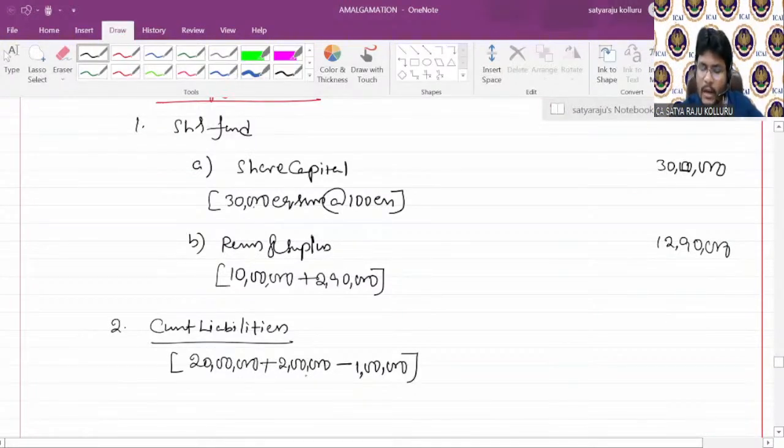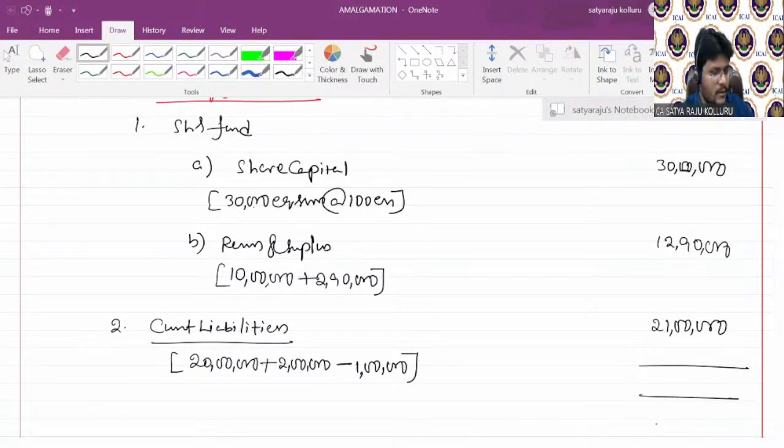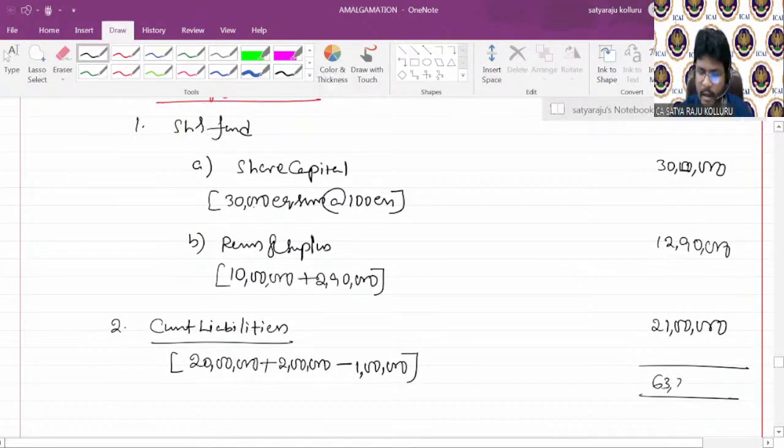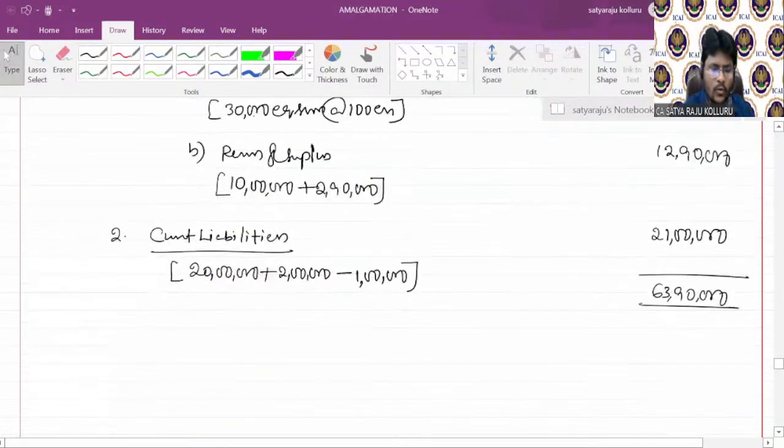Then you are getting a total of 21 lakhs. Like that, you need to present in the notes to accounts. What is the total here, guys? Can you please tell me? 30 plus 21, 51 lakh, plus 12 lakh 90,000, which is 63 lakh 90,000. Am I right?